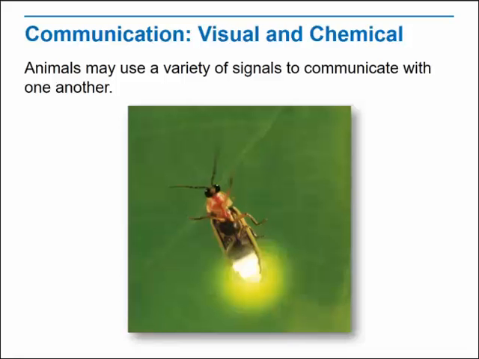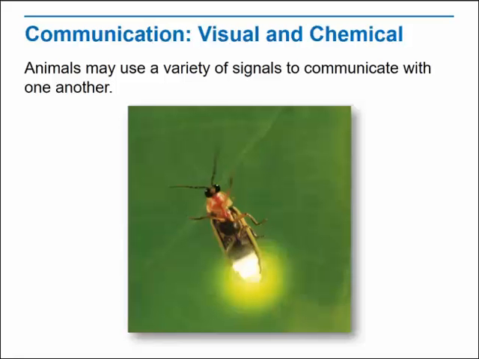Because social behavior involves more than one individual, it requires communication, the passing of information from one individual to another. Communication is an important adaptation among many species. Animals may use a variety of signals to communicate with one another. Specific techniques that animals use depend on the types of stimuli their senses can detect and on the effects of their environment on different types of signals.